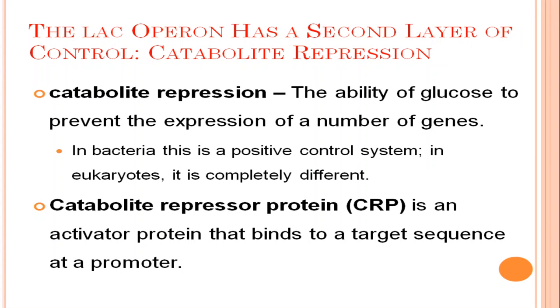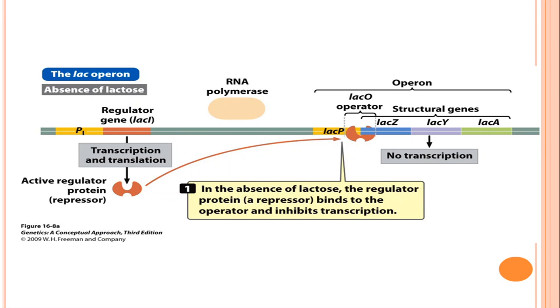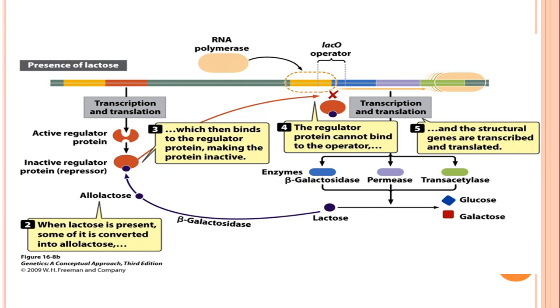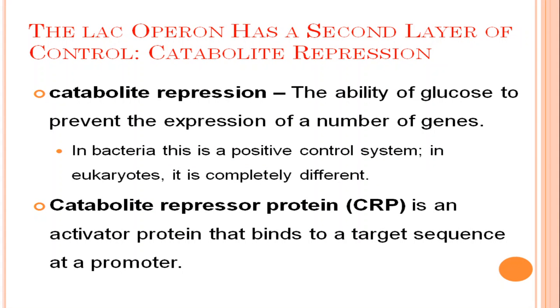Now the Lac Operon has a second layer of control, known as catabolic repression, which is also known as positive control. So we can say there are two kinds of control mechanism in the Lac Operon: one is negative control and the second is positive control. We discussed negative control in two conditions, in the absence and in the presence of lactose, where the regulatory protein decides whether the structural genes will be transcribed or not.